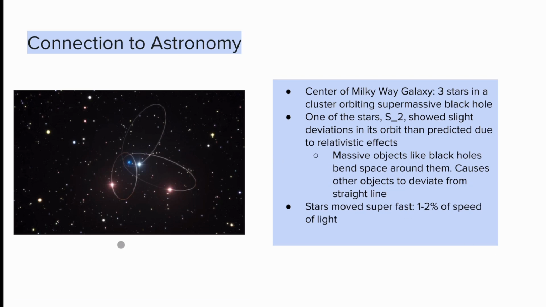Another connection to astronomy, which was done more recently and is pretty similar to the Mercury example, is that in the center of the Milky Way galaxy, there are three stars forming a cluster orbiting the supermassive black hole. So right here is a supermassive black hole, and these are the 3 stars orbiting it. One of the stars, S2, showed slight deviation in its orbit from what was predicted due to relativistic effects, and that's because massive objects like black holes bend space and time around them, and this causes other objects to deviate from their usual orbit. That's just because of gravity. So not only would you have to consider gravity, but you would also have to consider the relativistic effects.